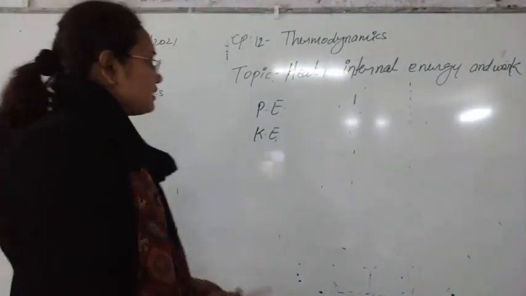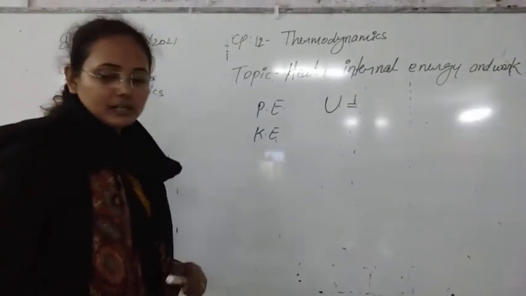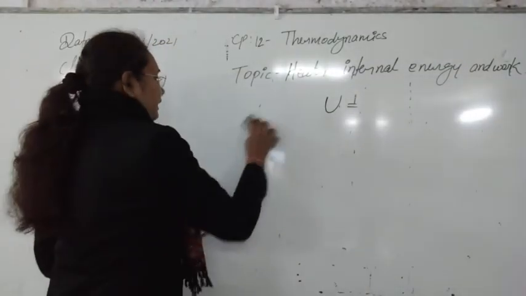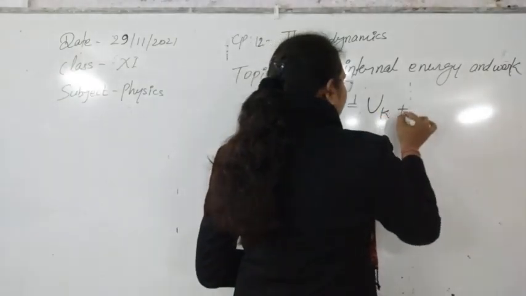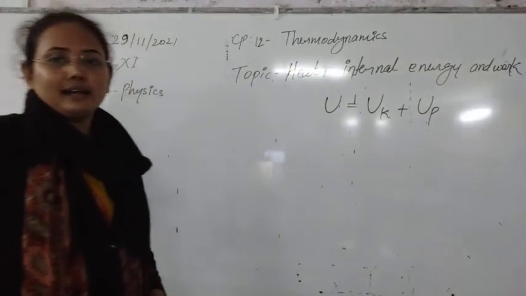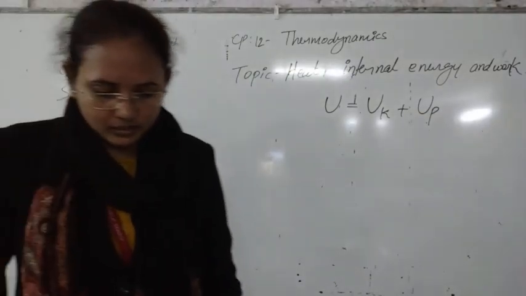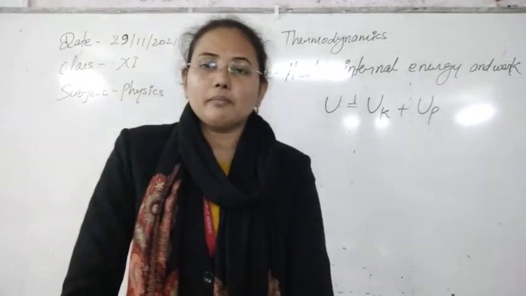And we can write internal energy as U. We denote it by capital U, and that capital U is the addition of internal potential energy and internal kinetic energy, that is called the total energy. Clear? Next one, if you see the case of ideal gas or perfect gas.